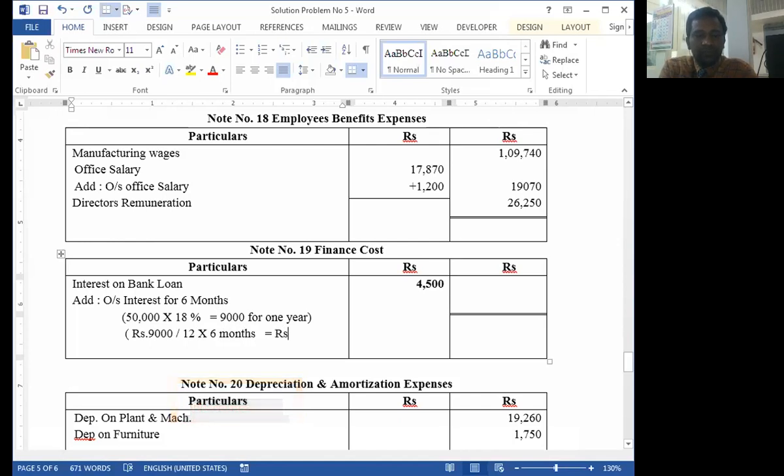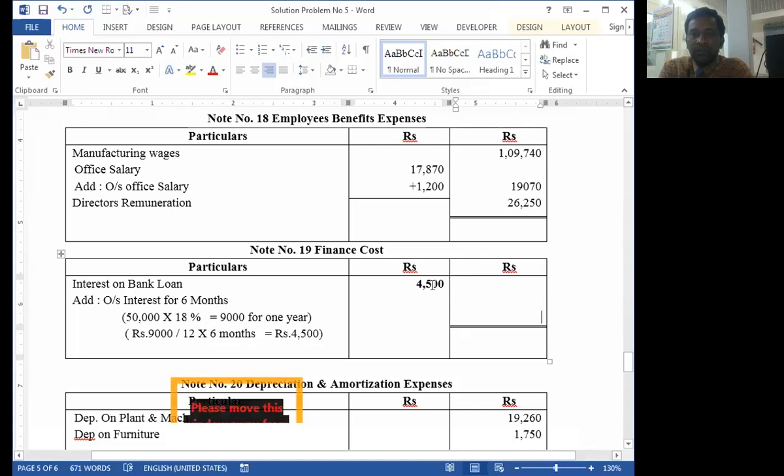So rupees 4,500 is the outstanding balance, and we added this outstanding interest in interest paid during the year. Okay, so 4,500 plus 4,500, total interest amount is rupees 9,000. So the outstanding amount is transferred